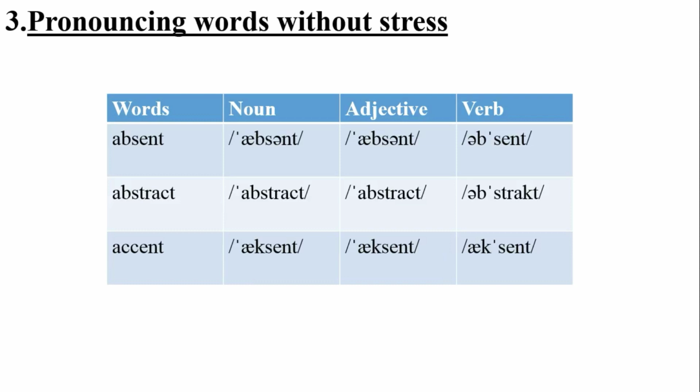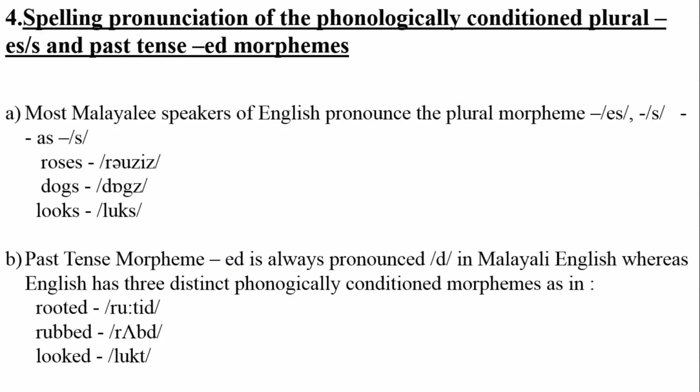Moving on to the fourth one: spelling pronunciation of the phonologically conditioned plural es and s and the past tense ed morphemes. For the first one, most Malayali speakers of English pronounce the plural morpheme es or s as s itself, but it should actually be pronounced as z, whereas English has three distinct phonologically conditioned morphemes.